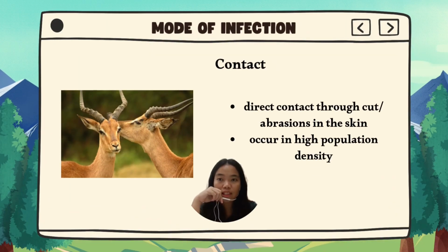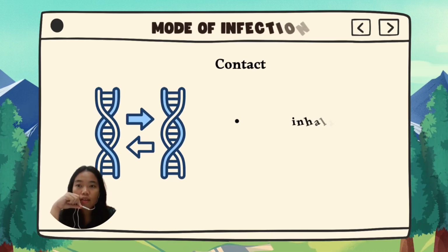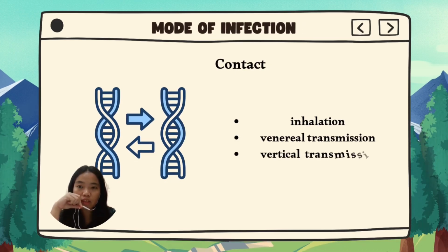The second mode of infection is direct contact between wildlife in a specific area. Wildlife can become infected through cuts or abrasions in the skin when they come into direct contact with the vaginal discharge of an infected animal, or with blood, milk, or tissue from the infected individual. This often occurs in high population density. Next is inhalation, where Brucella bacteria can become airborne in a dusty environment, especially in areas contaminated by infected fluid or tissue.